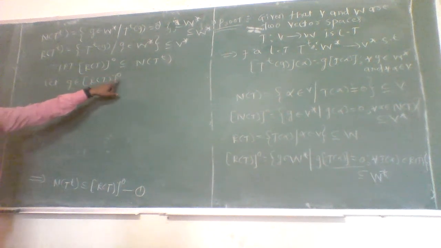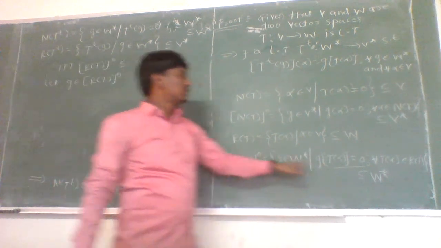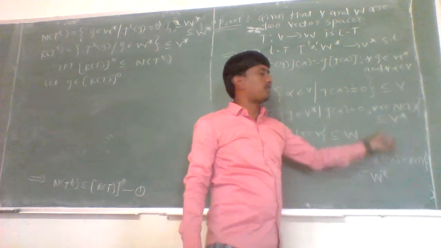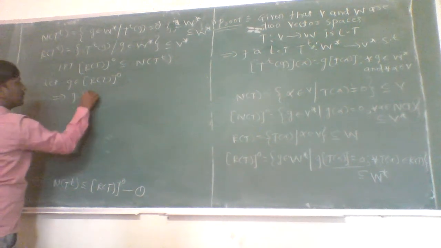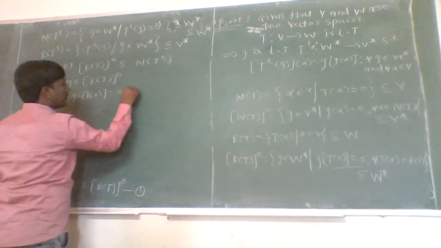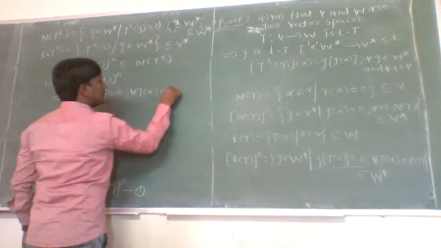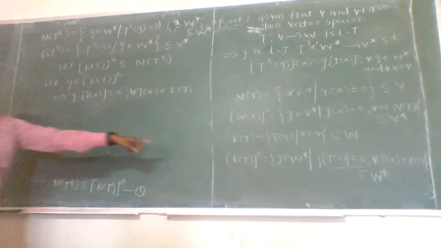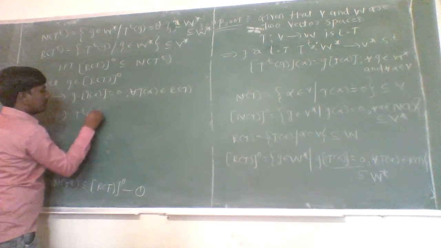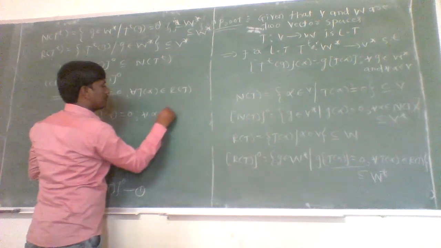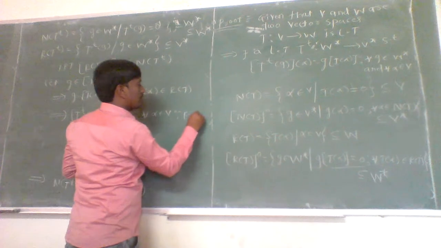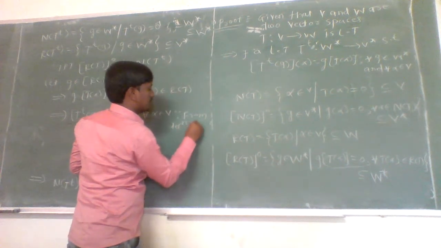As G is belonging to annihilator of range space of T, then by definition of annihilator of range space of T, G composite T of alpha is equal to 0 for each T alpha belonging to range space of T. And this is from definition of annihilator of range space of T. But from definition of transpose of a linear transformation, G composite T of alpha is nothing but T to the power T of G of alpha, equal to 0 for all alpha belonging to space V. This is from definition of transpose of linear transformation.